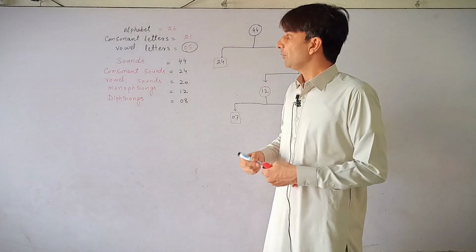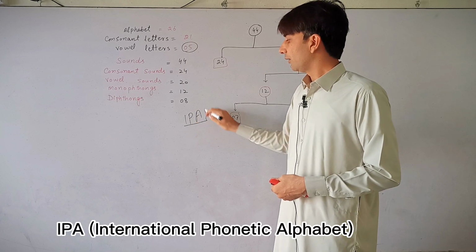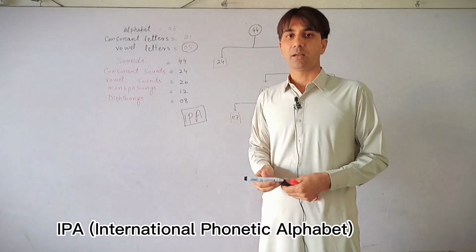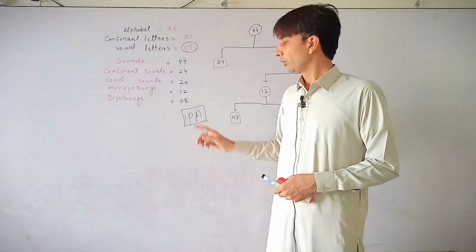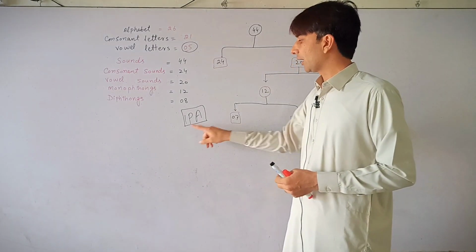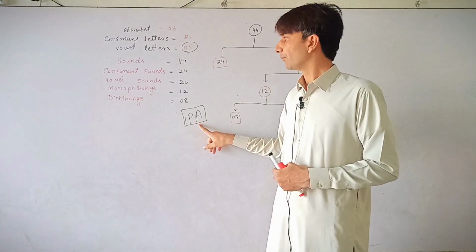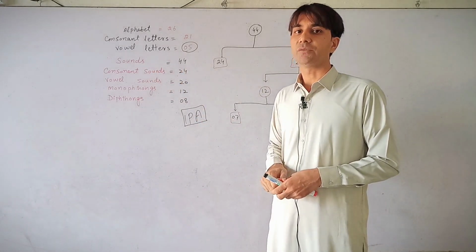Now according to the IPA, which means International Phonetic Alphabet, which is based on the International Phonetic Association, the total number of sounds in the English language is 44.